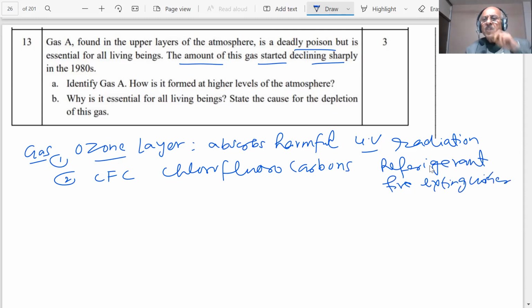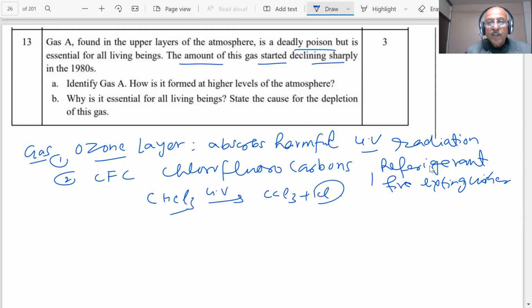And from jet planes, you have seen this, or aerosols and some other perfumes which are being used, they contain chlorofluorocarbons. So they decrease the concentration of the ozone. And what is happening, these compounds, CHCl3 for example, when it reacts with UV, it will give CCl3 and Cl, and this will attack the ozone and dissociate it into oxygen. So these are destroying the ozone layer, and unregulated rocket launches are also destroying it.